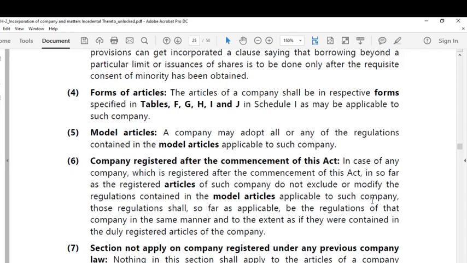So it says very clearly, for a company registered after the commencement of this act, how these articles and model articles will have impact on it is being given under this point.